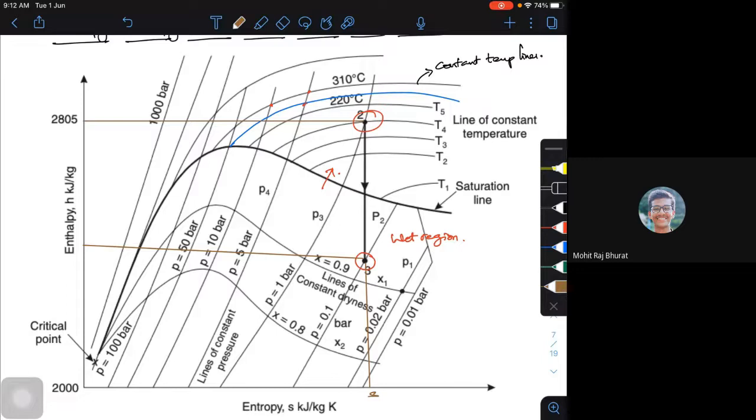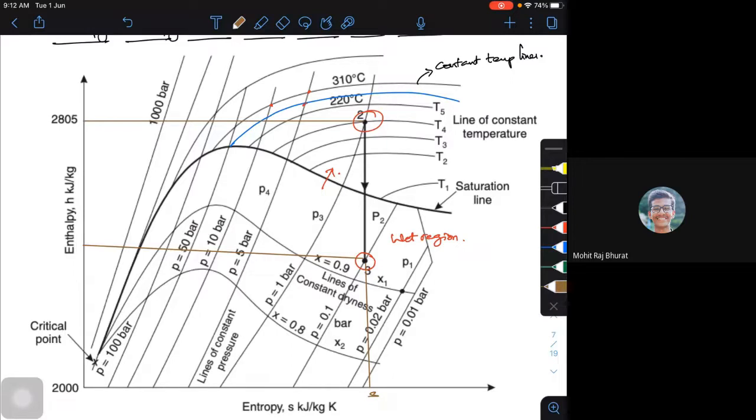Now, what is it actually? This particular enthalpy difference, H2 minus H3, will show the difference in the enthalpy, or the heat loss due to the expansion. If I want it, actually it is H2 minus H3. So that's a different thing.